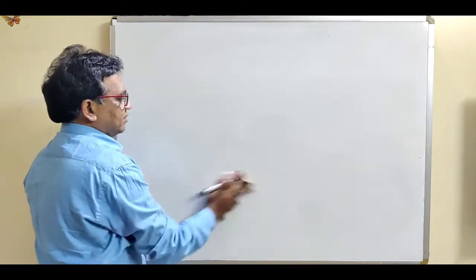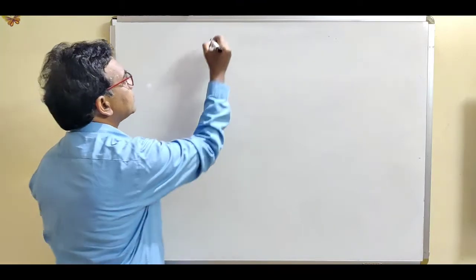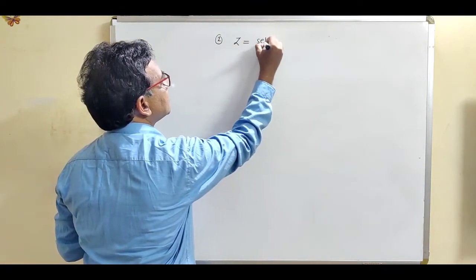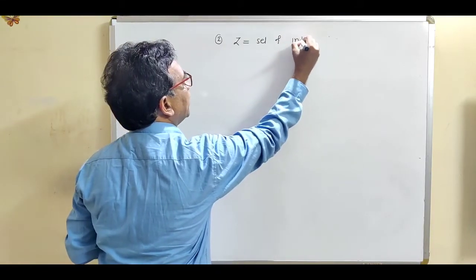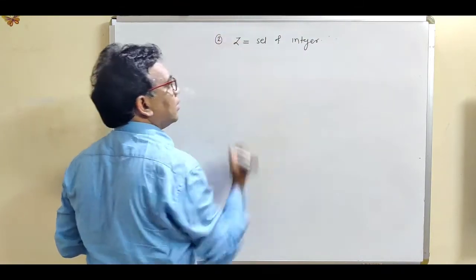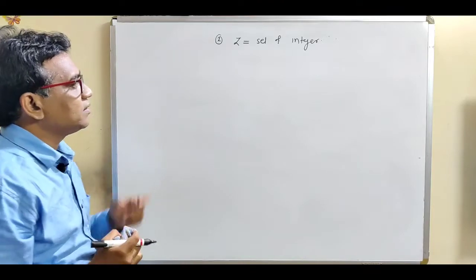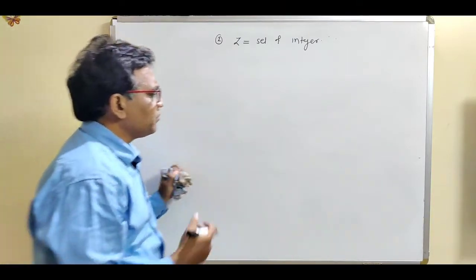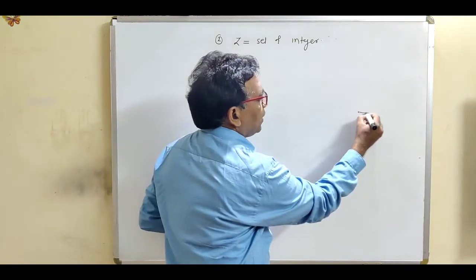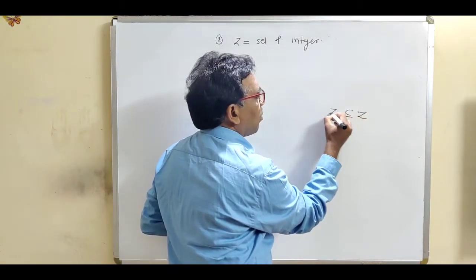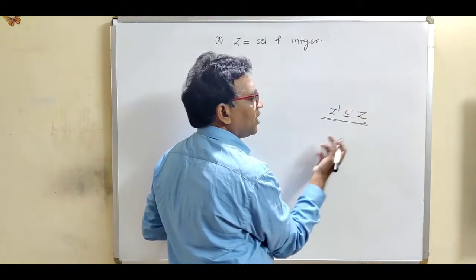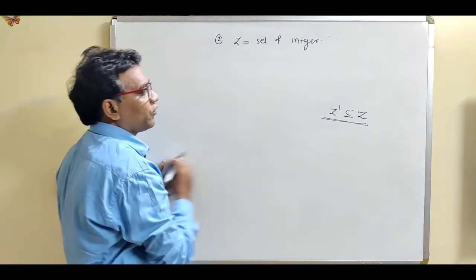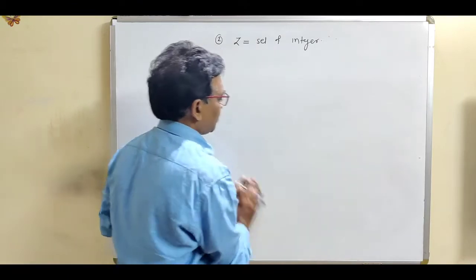Now let us take the second example. Z is the set of integers. Now again verify whether the set of integers is a closed set or not. So what is the definition of a closed set? If Z contains all its limit points, then it is called a closed set. So first of all, find out the set of all limit points for the set of integers.